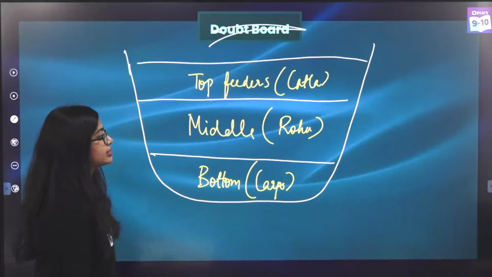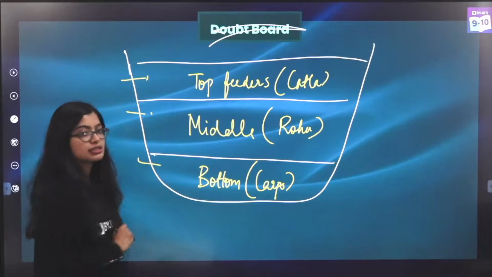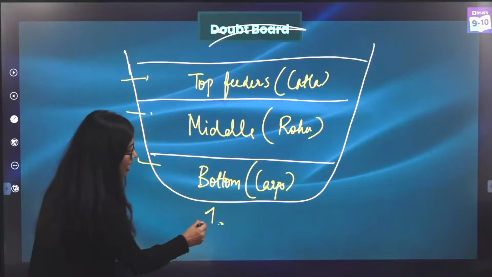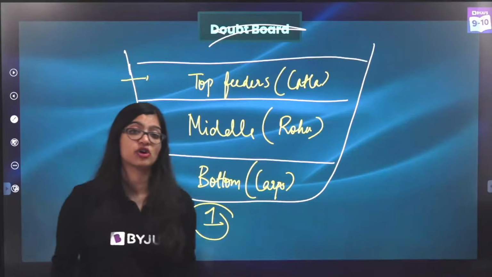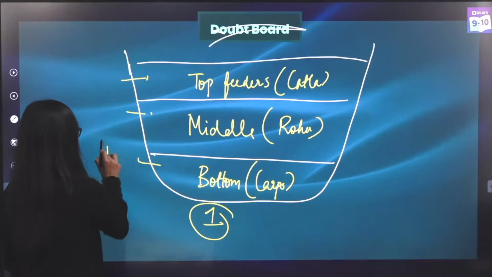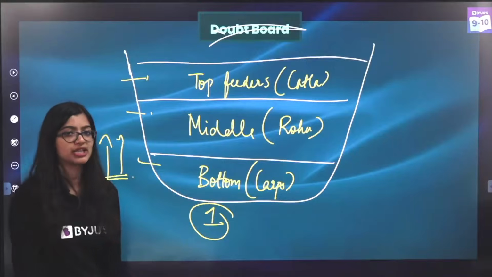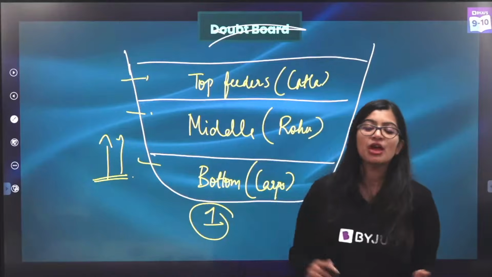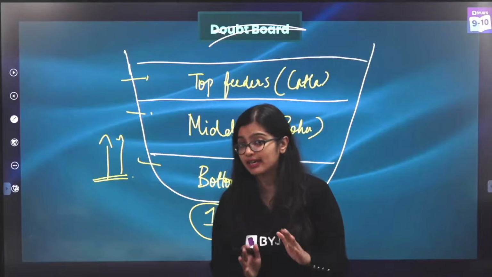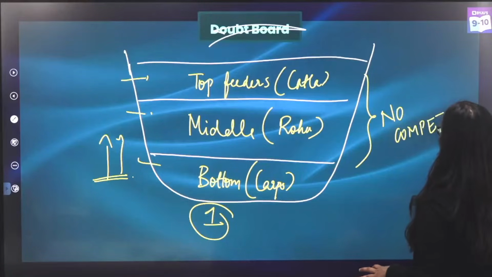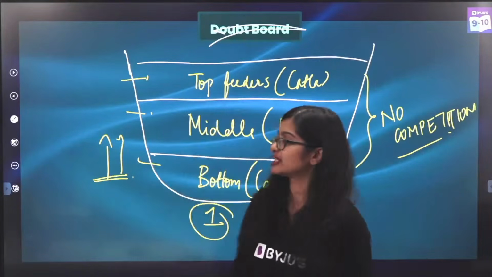Now what happens here is that if they all feed on different levels, they will not compete for food. And in one tank only, I am able to rear 3 to 4 species of fishes. Which means in a single tank with reduced costs, I am able to grow more varieties of fishes. This kind of method is what we call composite fish farming, where 3 to 4 varieties are grown in such a way that none of them compete for food. So there is no competition. Alright, so this was about composite fish farming.